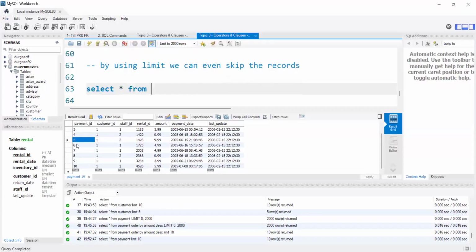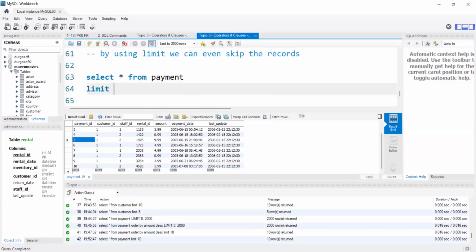Let me show you how to do that. Select star from the same table, payment. I'm saying I want to display only 6 to 10, right? At that time I will directly write limit 5 comma 5. This is one parameter and this is the second parameter. Whenever we give two parameters after limit, it will skip the first parameter's number of values. That means the first 5 values it will skip and the next 5 values it will display.